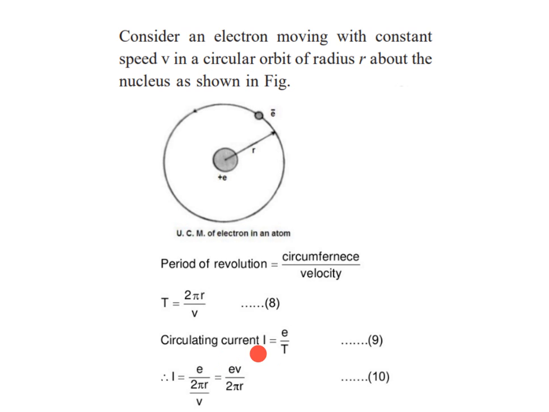Then circulating current I is equal to e upon T. We know that the current I is equal to charge upon time. That means how much charge will be passing in time T, it will be given by I is equal to e upon T. Then put the value of T, that is I is equal to e upon 2 pi r upon v. Therefore, I is equal to ev upon 2 pi r.